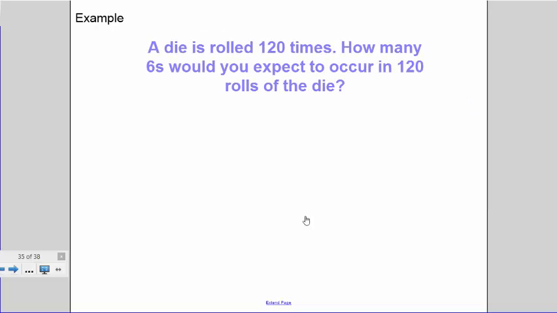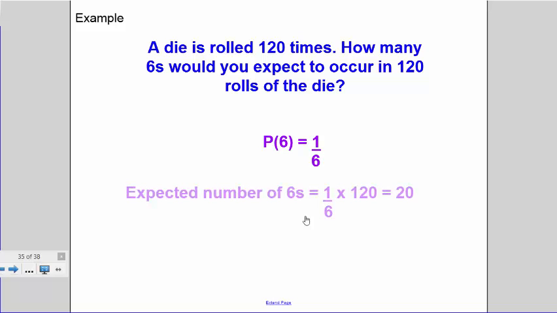If a dice is rolled 120 times, how many sixes would you expect to occur in 120 rolls of the dice? The probability of a 6 is equal to 1/6, so therefore the expected number of sixes is 1/6 times 120, which is equal to 20.